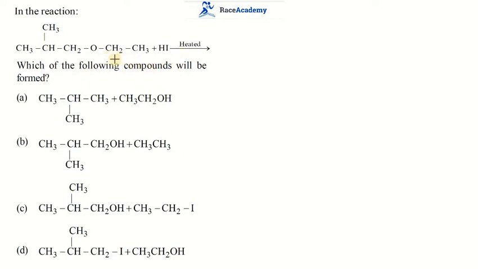As we discussed in the previous question also, when hydrogen iodide is treated with ether, there is a possibility of formation of an alcohol and an alkyl halide. Usually small-sized alkyl groups form alkyl iodides, which follow the SN2 mechanism, as we have a primary carbon here. After protonation, this will give the small alkyl group iodide, that is nothing but ethyl iodide.